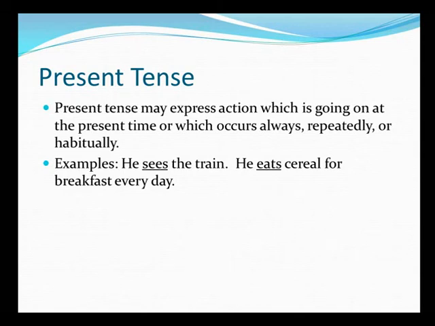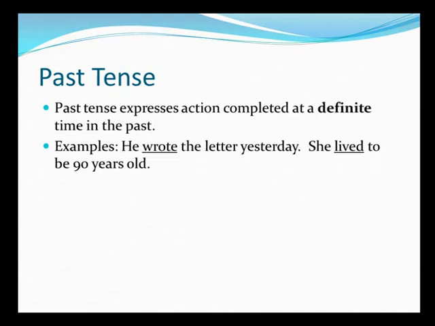Now, as you must have noticed, the basic difference between present continuous and the present perfect continuous is the time reference. So when you say he is seeing the train, that means we don't know for how long he has been seeing it. But on the other hand, when you say he has been seeing the train, that indicates that there is some time reference to it. He has been seeing for the last 10 minutes, for the last 5 minutes, or whatever other time is attached to it. Let us talk about the past tense now.